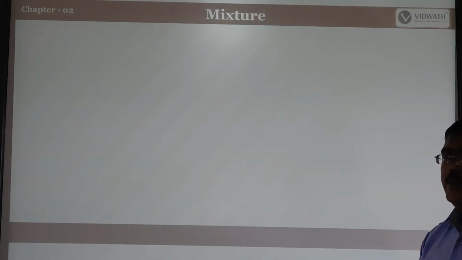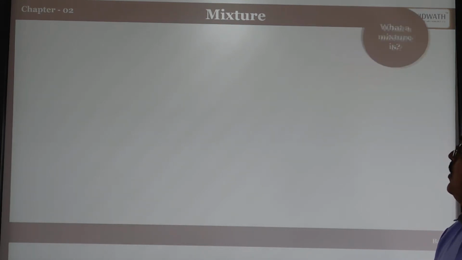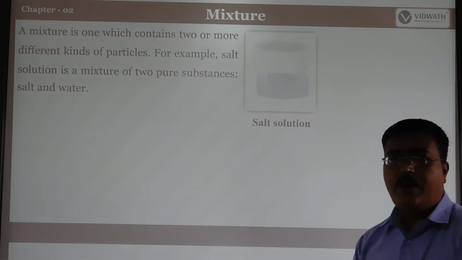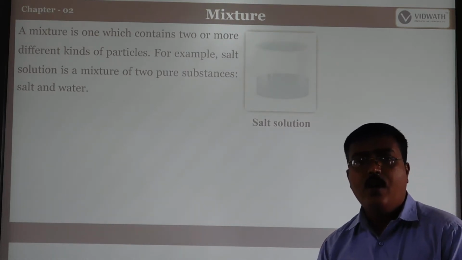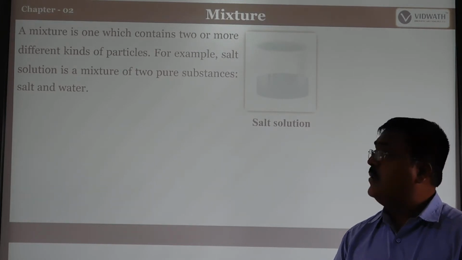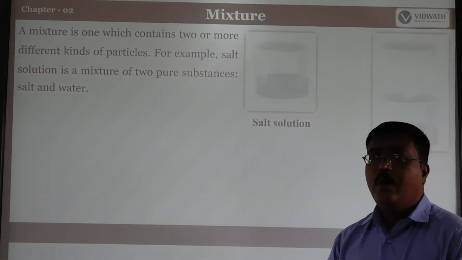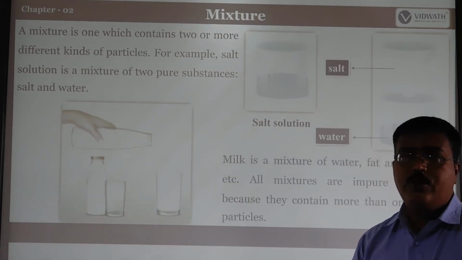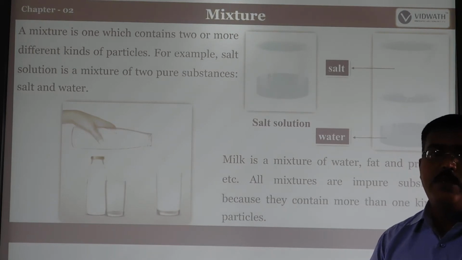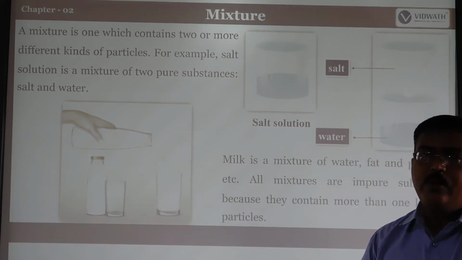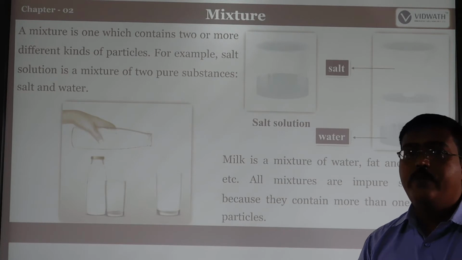So first one is mixture. So what is a mixture? You know that soil is made up of various particles. Is it? They will consist of some components, maybe small stones, bigger stones. So that can also be called a mixture. If you take salt and water, or sugar with water, that can also be called a mixture. It is mixed with the water, the salt, or the sugar should be added to the water. That is also one type of mixture.